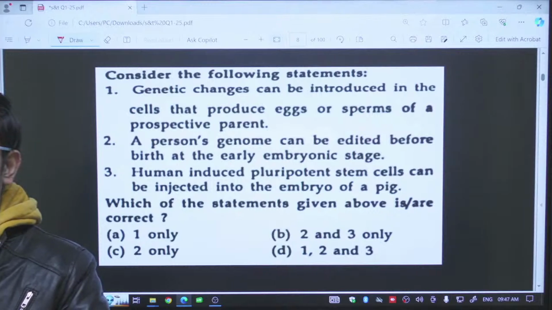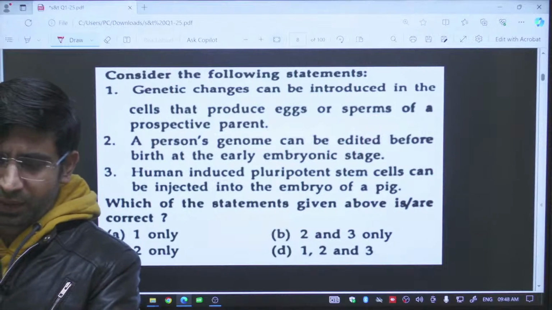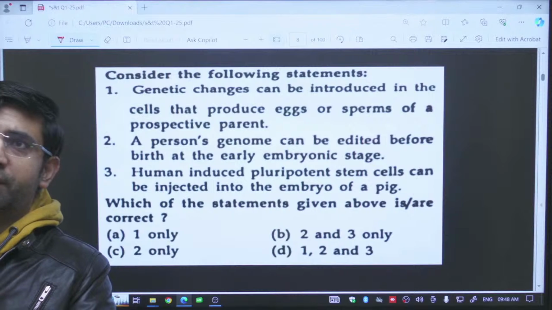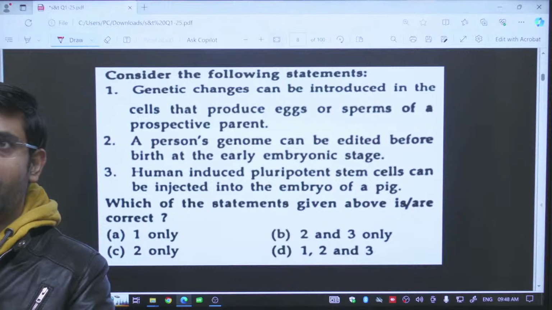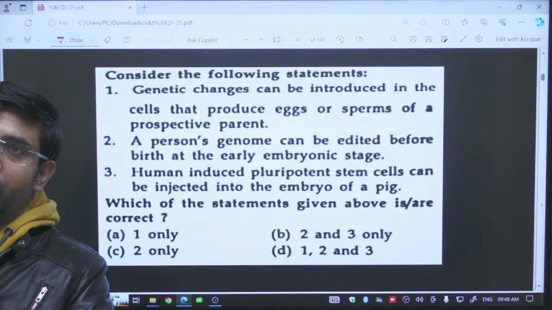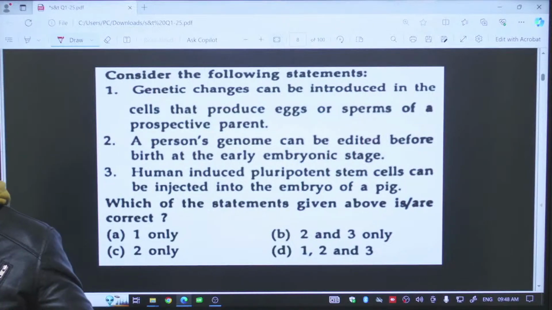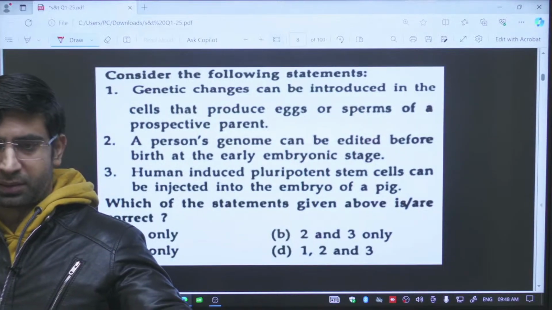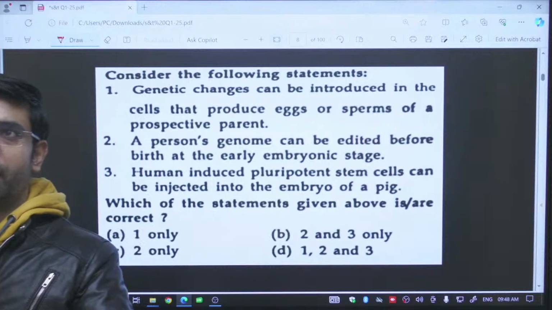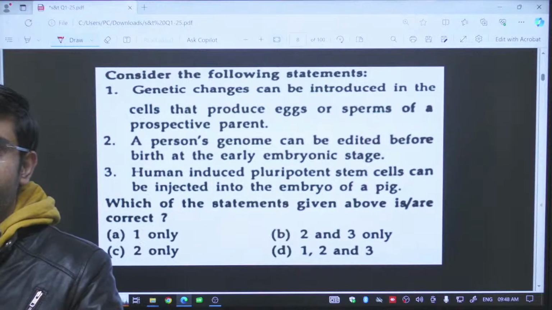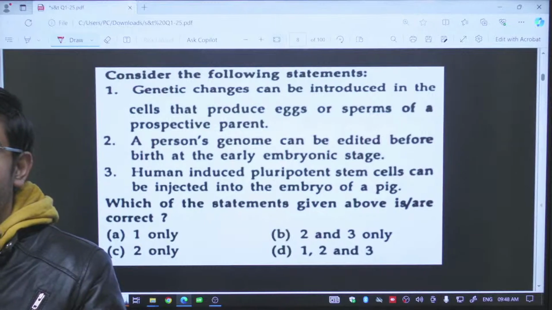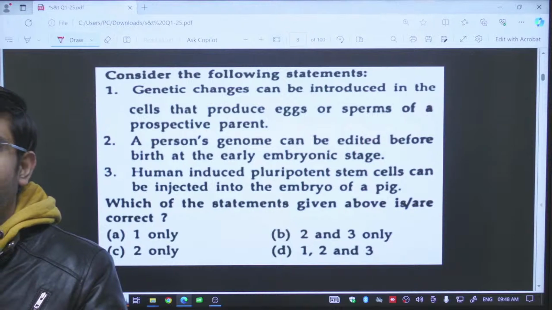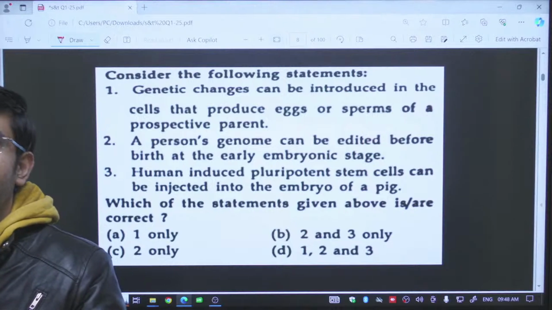First, let us understand what genetic changes are. Genetic changes means the changes you are making in the DNA, in the genes. So how can you do it? By using recombinant DNA technology, or another name for this, genetic engineering. We have a number of genetic engineering tools like the CRISPR-Cas9 system, and other molecular scissors and molecular ligation agents that can also be used. So yes, this is true. You can make changes in the eggs or the sperms by using genetic engineering. This is a right statement.